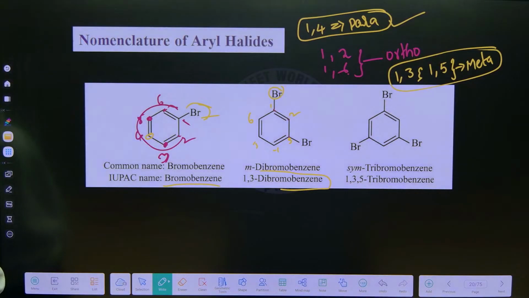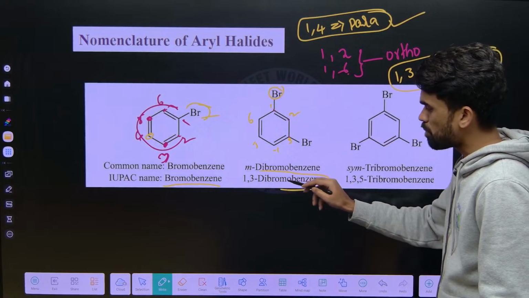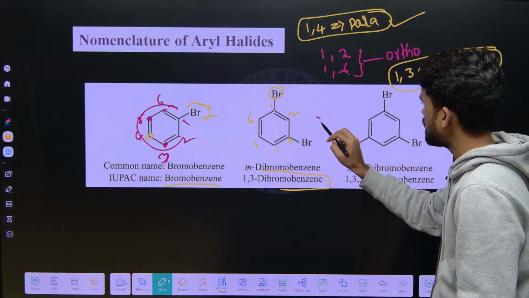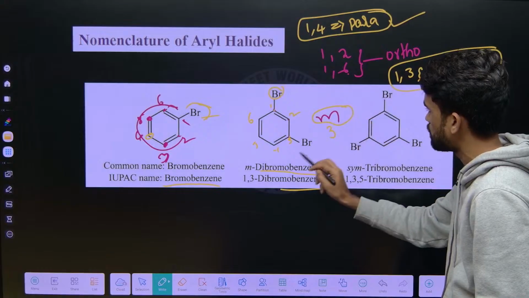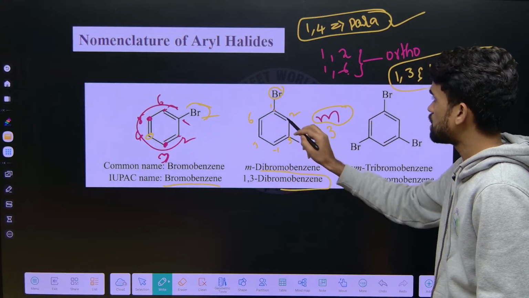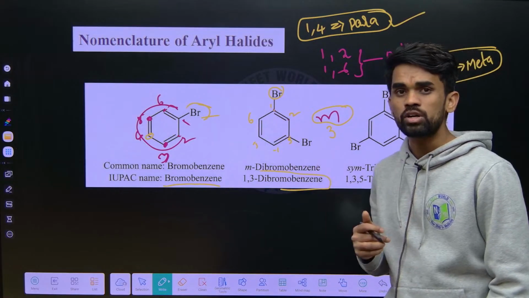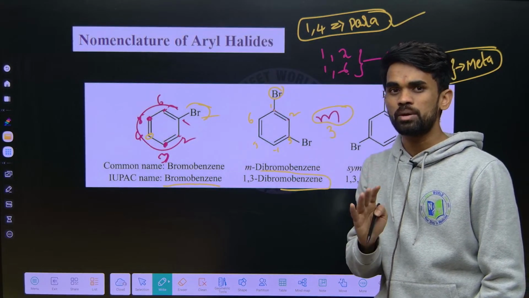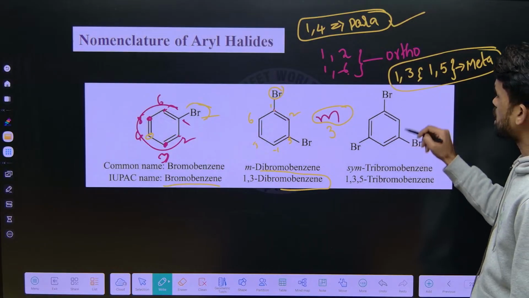Sanskar, right, it is true, whatever you are saying in the chat box. Okay, so this is 1,3-dibromobenzene, or the common name is given by the 1,3 position. Just remember, M looks like 3, right? So the 1,3 position is nothing but meta. Meta-dibromobenzene is our 1,3-dibromobenzene. Now for ortho, the 1,2 position, right? 1,2-dibromobenzene is our ortho-dibromobenzene. That's it. Okay, right. So this is symmetrical tribromobenzene here.